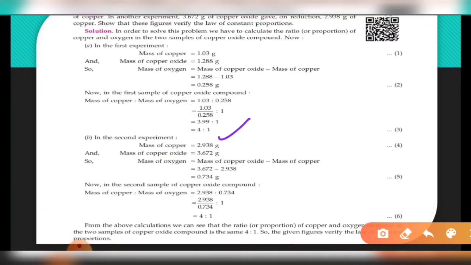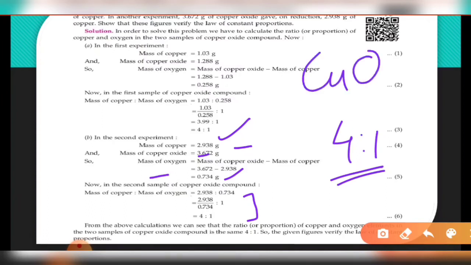In the second experiment, mass of the copper is given as 2.938, mass of the copper oxide is given as 3.672. Again we can easily find the mass of the oxygen by subtracting the two masses, and we get the answer as 0.734. In the second, again, if we want to find the ratio, we get approximately 4:1. That means no matter how much product is forming, how we are making the product, whatever the product is, we will always get their masses in a definite proportion, and that is 4:1.